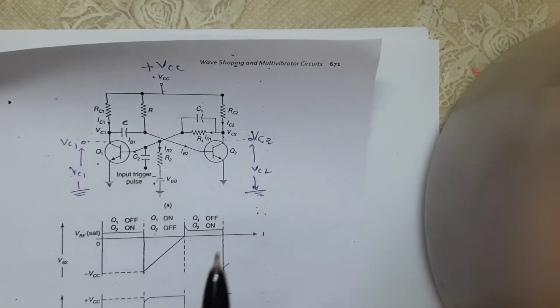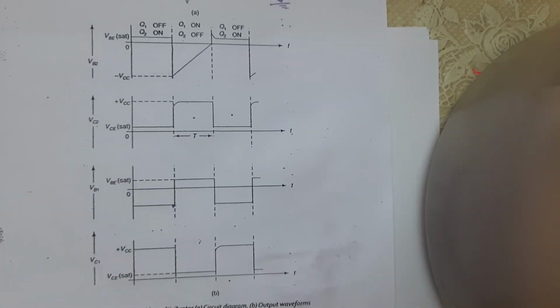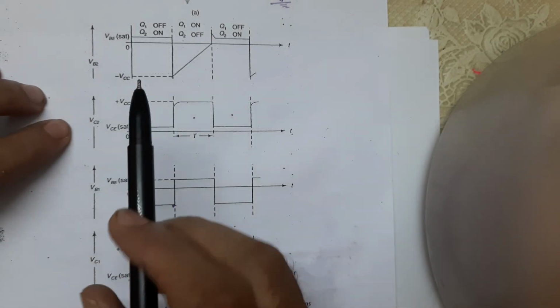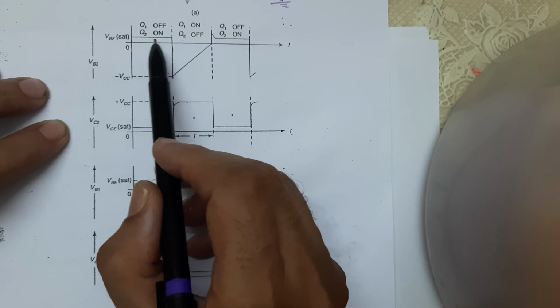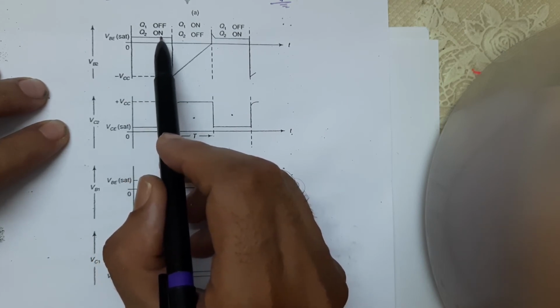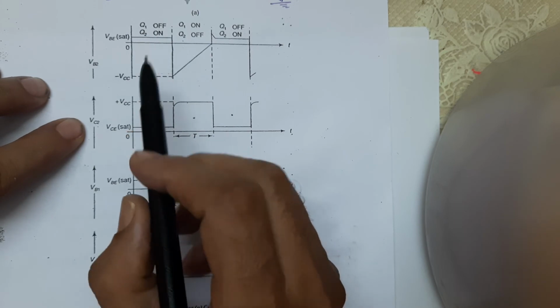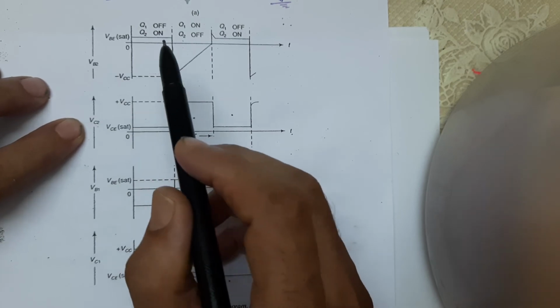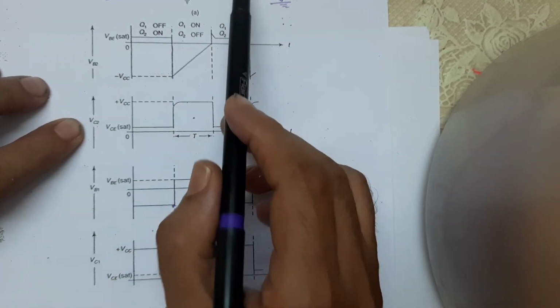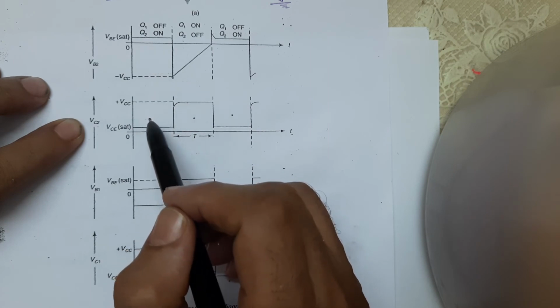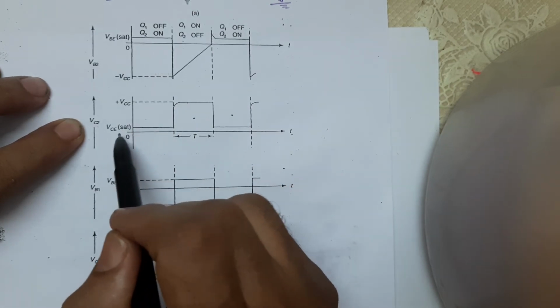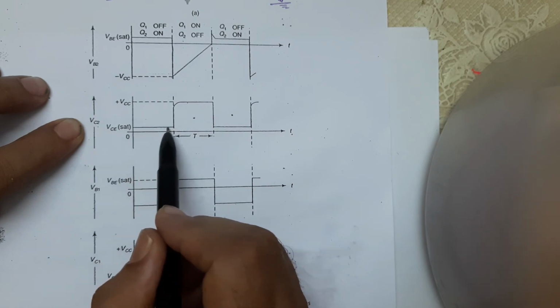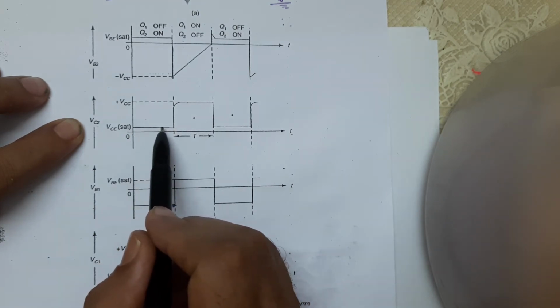In terms of the graph, see here, this is the graph. In the initial condition, when Q2 is on, what is the value of VC2? That means the collector voltage of transistor 2. If the transistor is on, there is nearly zero voltage. The voltage is very small, which is known as VCE saturation.